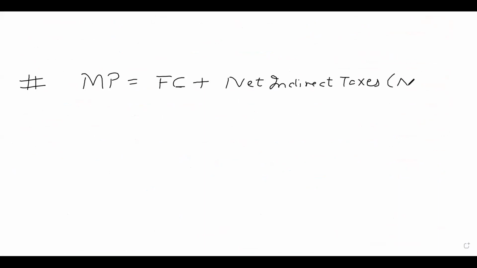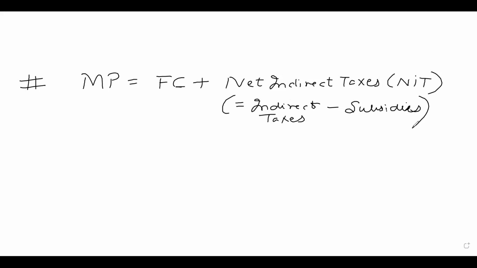This is: market price is equal to factor cost plus net indirect taxes, which we capture by NIT. And net indirect taxes are nothing but indirect taxes minus subsidies. Indirect taxes cause the market price to rise, and subsidies cause the market price to fall. When the government gives subsidies, it causes the price in the market to fall. When the government imposes taxes, it causes the market price to rise. So market price is equal to factor cost plus net indirect taxes.